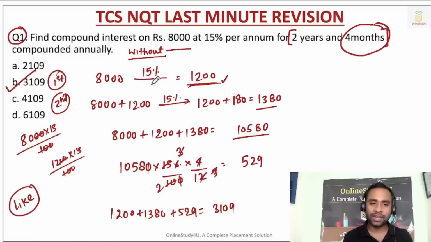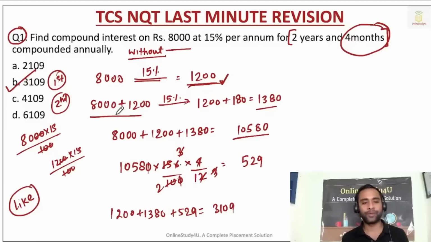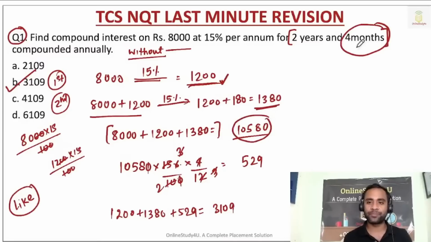See, the first year the interest is 15%, so the interest we got is 1200. Next year, if it is compound interest, then compound interest will be calculated on amount plus interest. Then again we calculated 1380. That means after 2 years, the bank is giving you 10,580. But you have to calculate for another 4 months. So I calculated for 4 months and it is 3109.